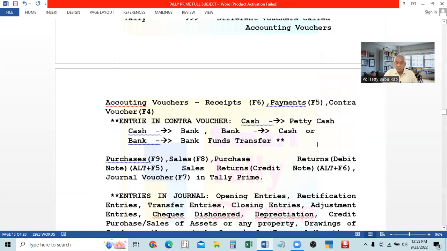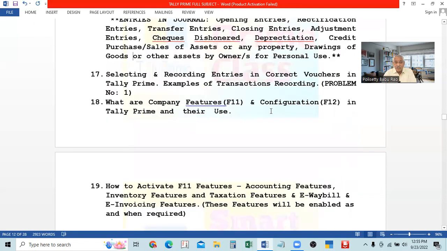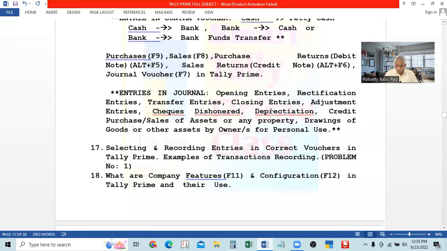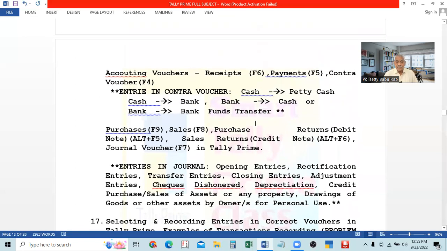Suppose the owners withdraw cash, then the business is paying, and it will be entered as a payment. When the owner is bringing capital, it is a receipt voucher. When the owner is withdrawing cash, it is a payment by the business, a payment voucher. But in the case of withdrawal by the owner or owners of goods or any asset for personal use, it is entered in the journal voucher. Understand? All these items are entered in the journal voucher. Journal voucher is F7.